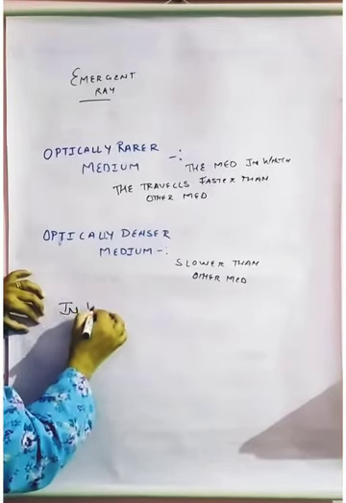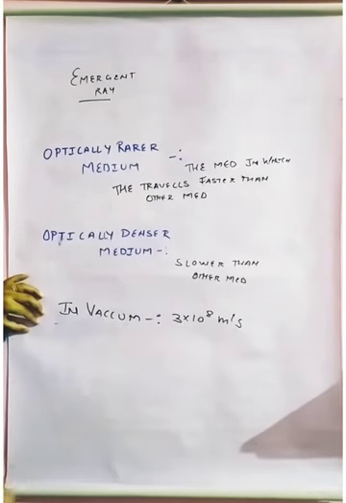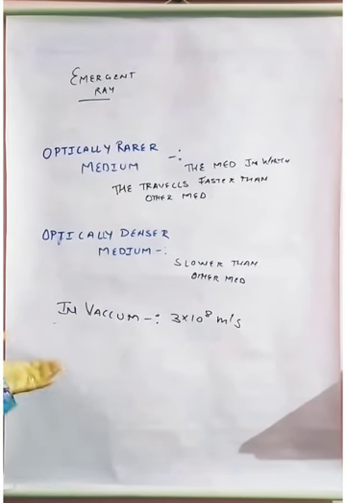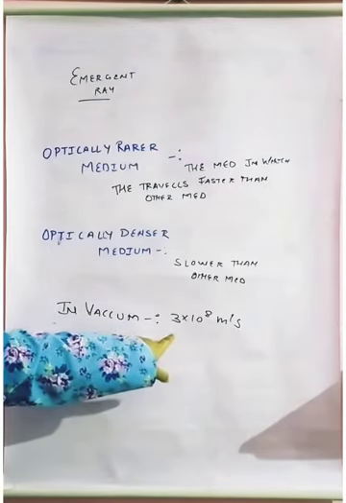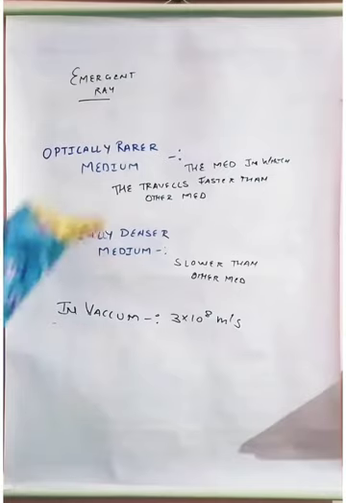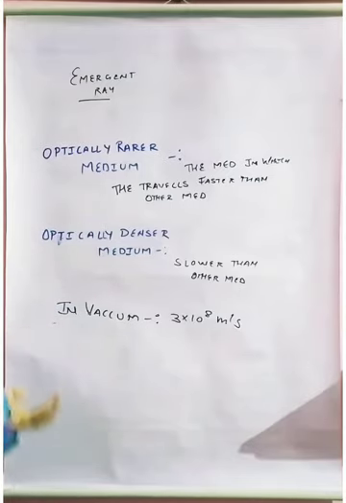in vacuum, the light travels with a speed of 3 × 10^8 meters per second, and this speed is comparatively less in air, around 2.99 something. In the case of glass or any substance where the speed of light is less than 3 × 10^8, that medium is called the optically denser medium. So the simple way: where the light travels faster is optically rarer, and where the light travels slower is an optically denser medium.